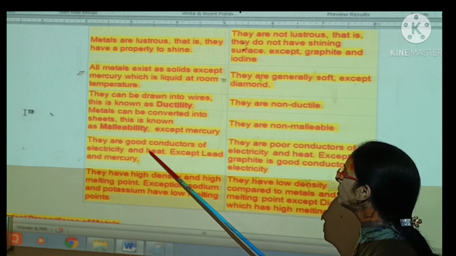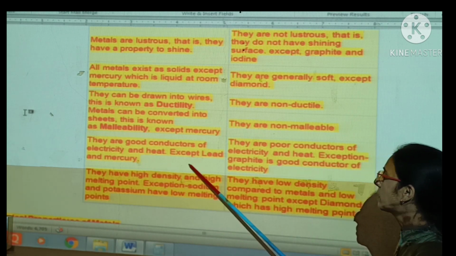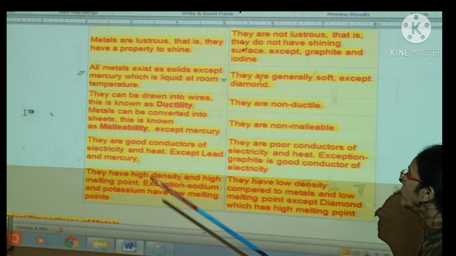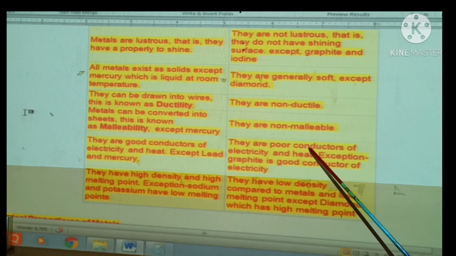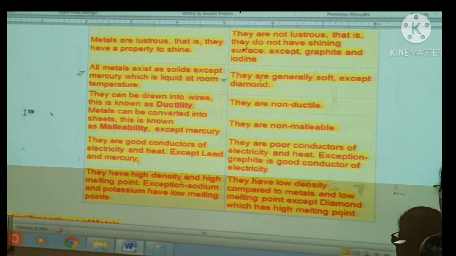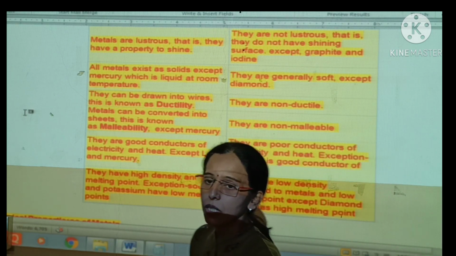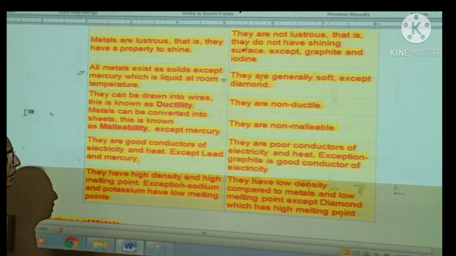Metals are good conductors of heat as well as electricity except lead and mercury, but non-metals are poor conductors of electricity and heat except graphite, because graphite is made from carbon but shows good conductivity and is used as an electrode.